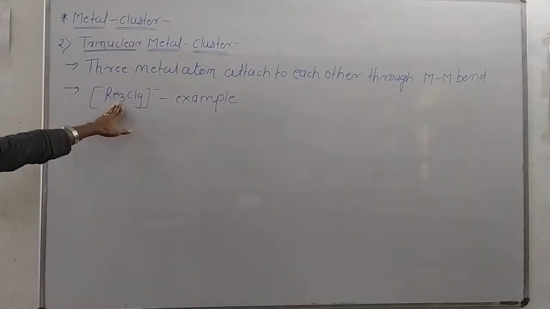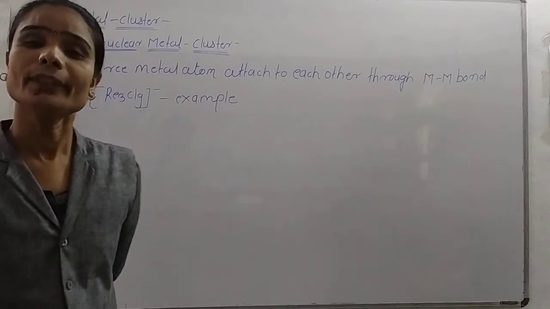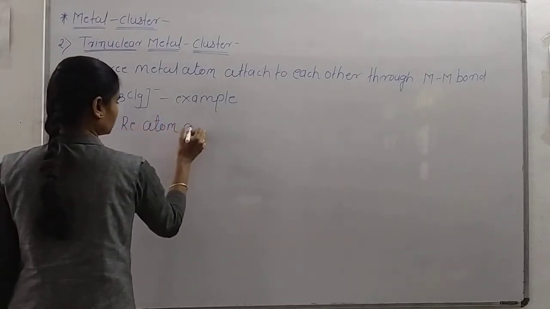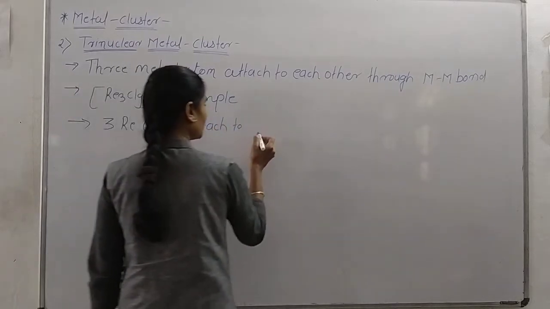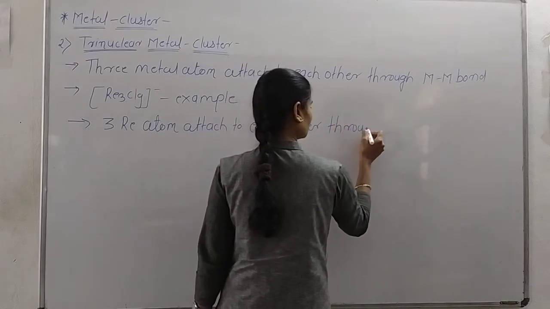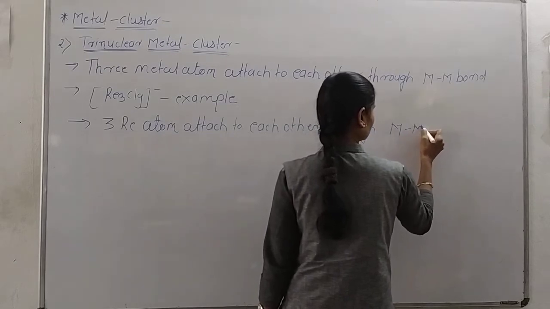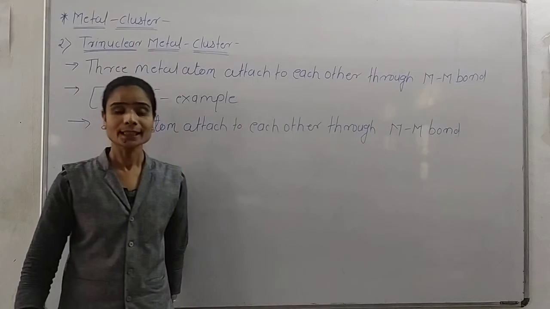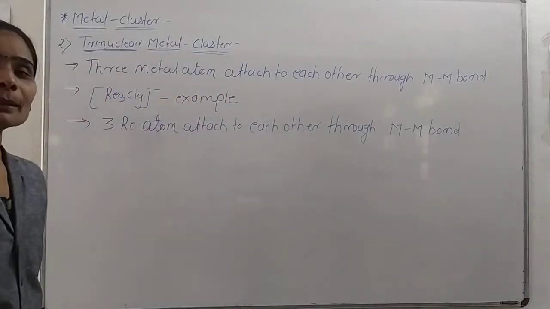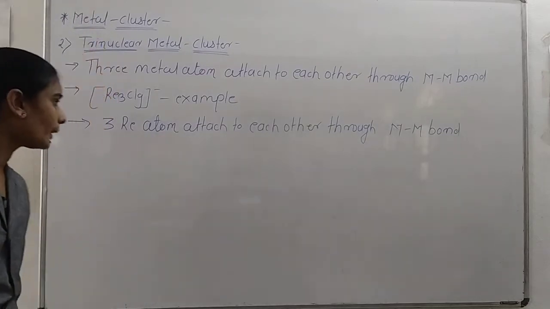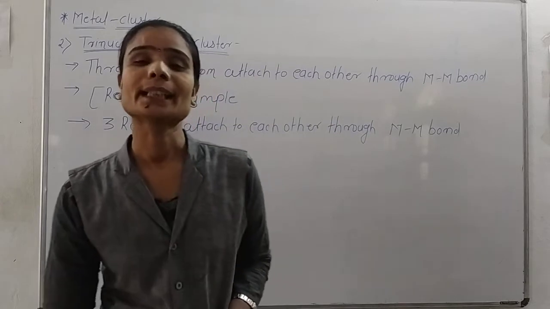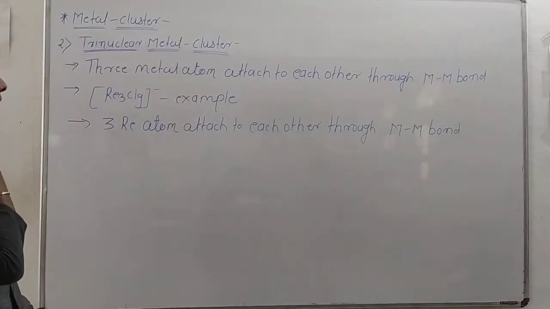In this, the three rhenium atoms are attached to each other with metal bonds. We already said that metal clusters are compounds in which more than one metal atom is present, and these metal atoms must be attached to each other through metal bonds. In the trinuclear metal cluster, the best example is Re3Cl9, in which the three rhenium atoms are attached to each other with metal bonds.